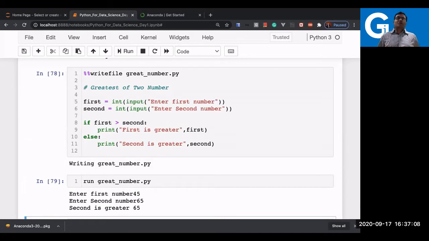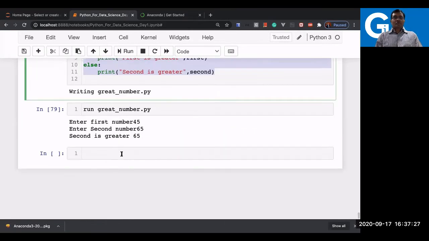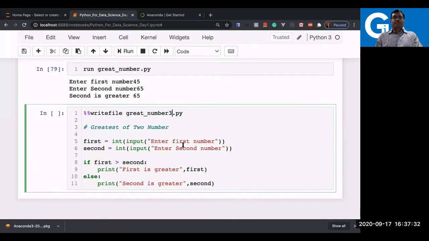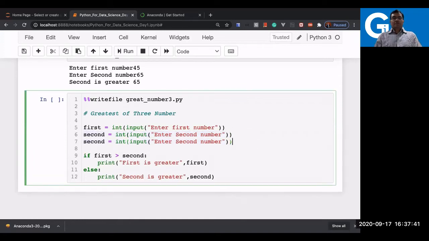Now let us write something more. Let us try to write a greatest of three numbers and see the use of the elif structure. Because in this case I just used an if structure, if and else. If you want the elif structure, you simply need to modify this code. Get number 3, saying greatest of three numbers. One more number will be there, and that is the third number.